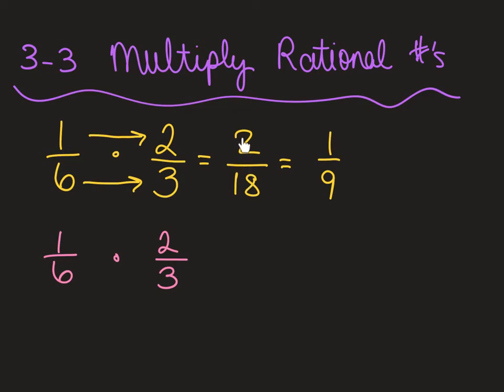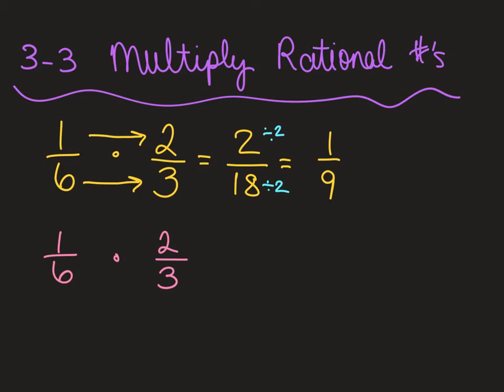Remember, simplifying, you're dividing both people by the same number. And in that case, I was dividing both people by 2. Divide by 2, divide by 2. You can divide by anything you want as long as it's the same top and bottom. So, yellow method. Straight across, simplify, get your answer.